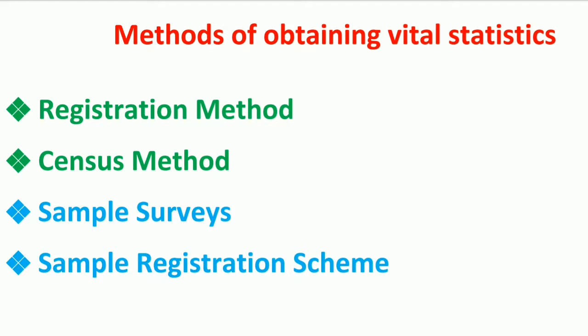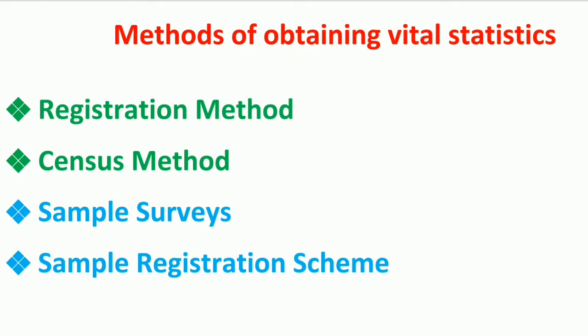The second method is the census method. Census is conducted at an interval of 10 years in almost all countries in the world. In India, the last census was conducted in the year 2011. Census has wider scope.